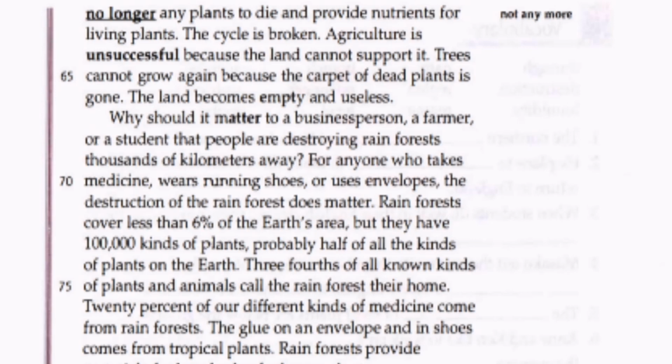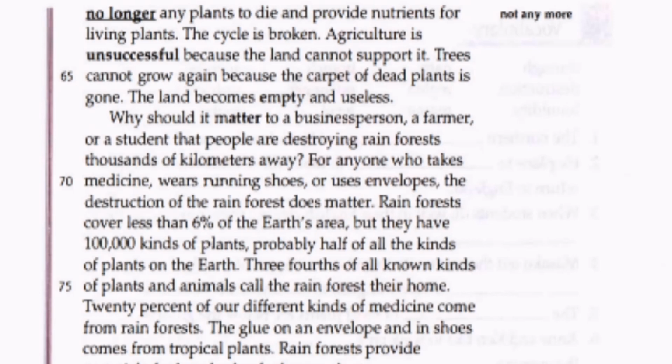Why should it matter to a businessman, a farmer, or a student that people are destroying rainforests thousands of kilometers away? For anyone who takes medicine, wears running shoes, or uses envelopes, the destruction of the rainforest does matter. Rainforests cover less than 6% of the Earth's area, but they have 100,000 kinds of plants, probably half of all the kinds of plants on the Earth.